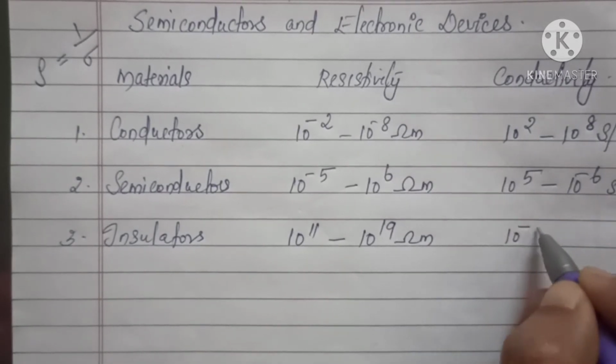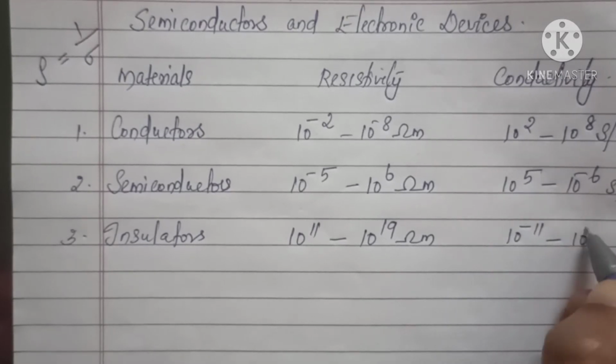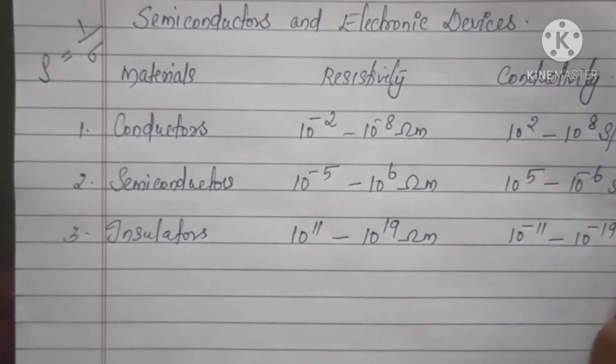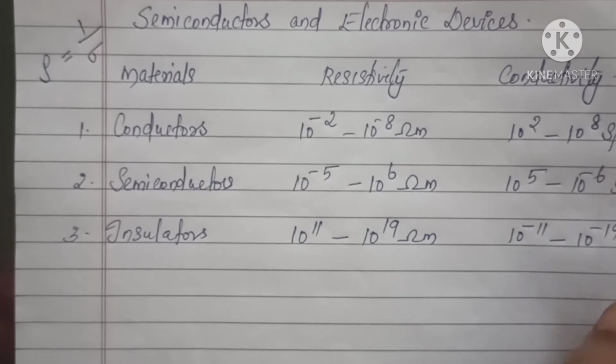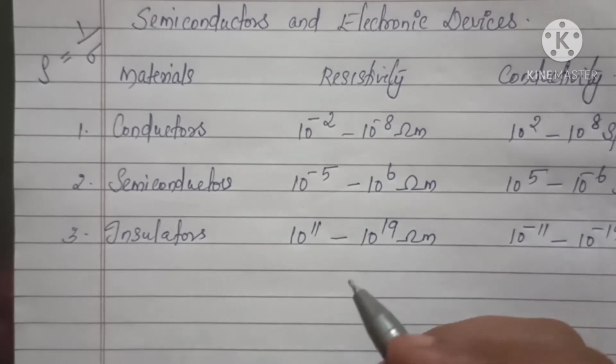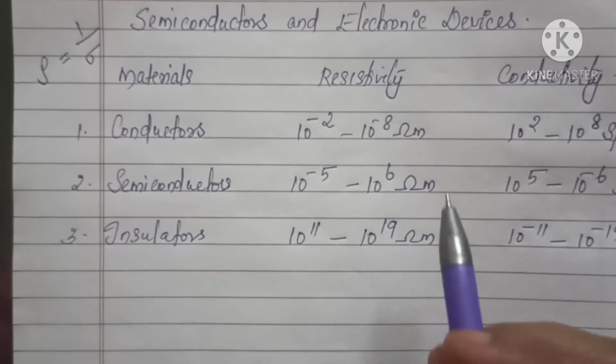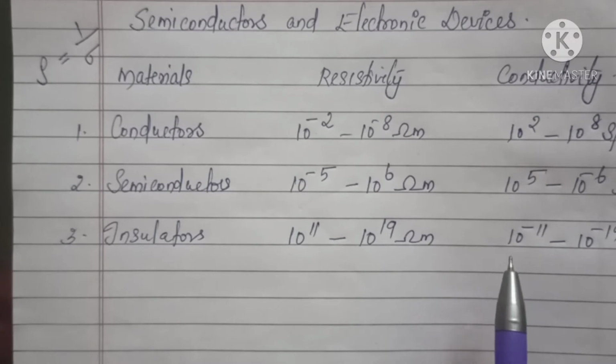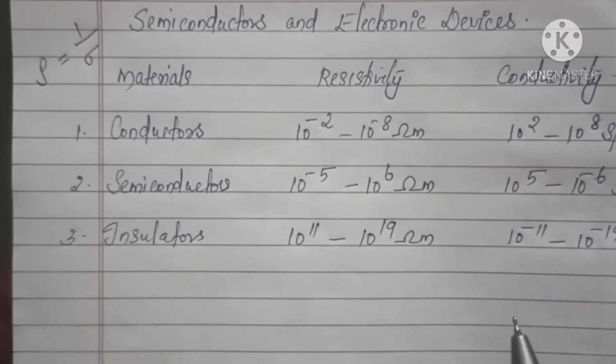It is 10 raised to minus 11 to 10 raised to minus 19 Siemens per meter. Okay, and the values of resistivity and conductivity given here are indicative of magnitude and could go outside the ranges as well. So it's just a reference for you.